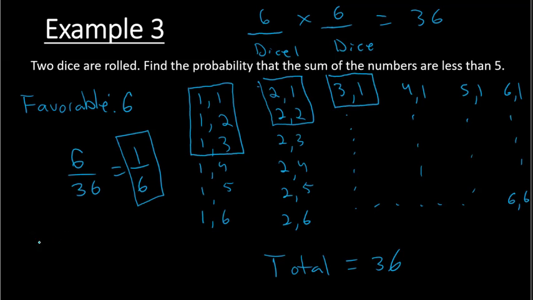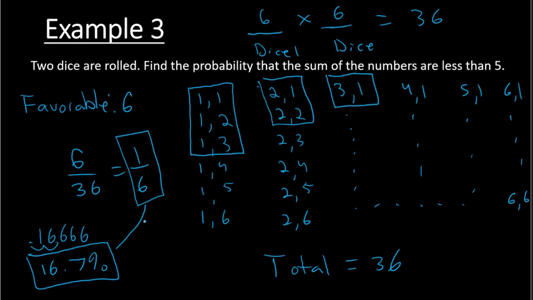As a percent, I can write this first as a decimal, and then I can convert to a percent by moving the decimal over to get 16.66%, which would be about 16.7%. So either way we want to write our answer, it doesn't matter. These both mean the same thing.